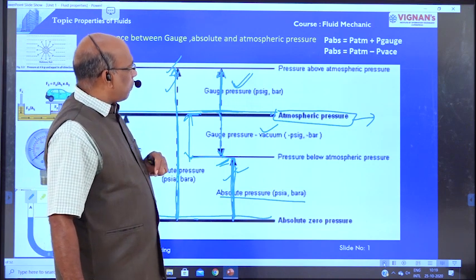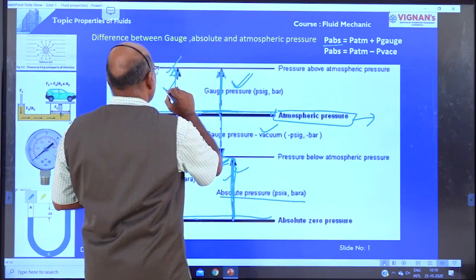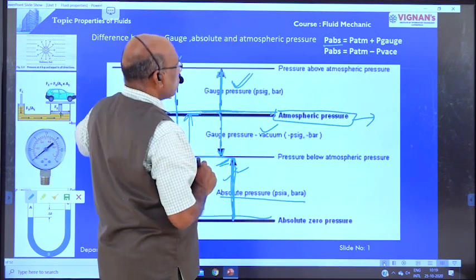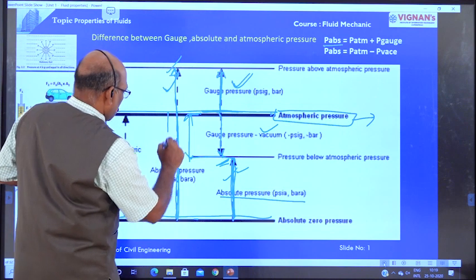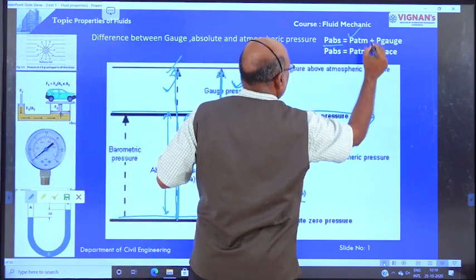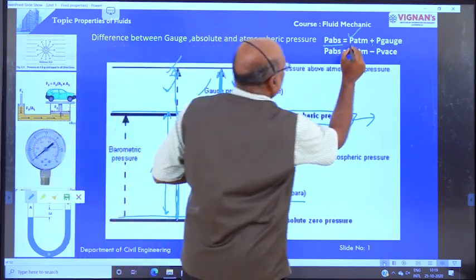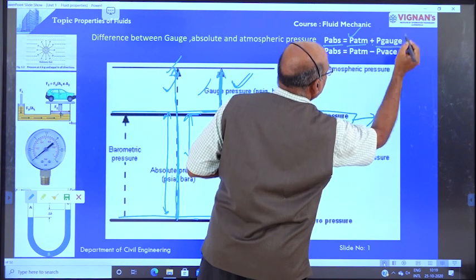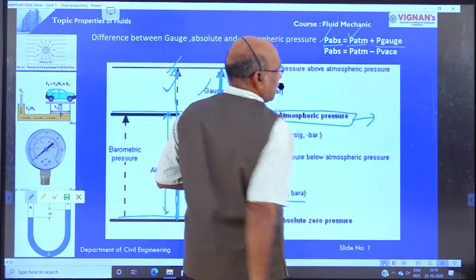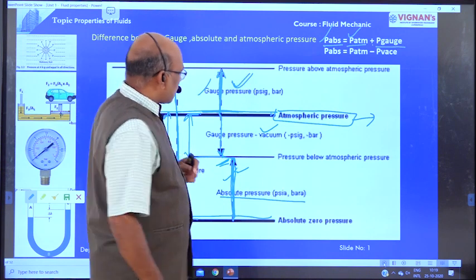Now the relation between these absolute pressures: this is the absolute pressure, first case. Absolute pressure is equal to atmospheric pressure plus gauge pressure. That is the absolute pressure. And one more formula for the determination of absolute pressure.